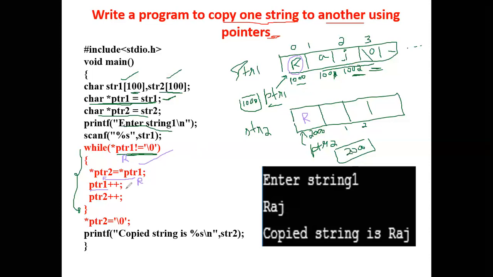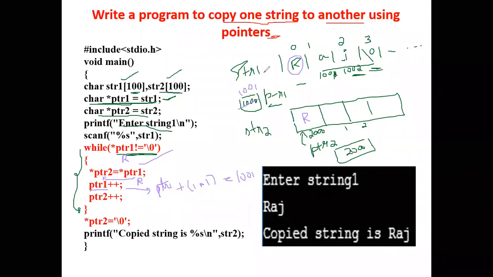Okay, so PTR plus plus is nothing but PTR1 plus 1 into size of pointer. What is the size of the pointer? It is of type character. So the character size is 1. 1 into 1 is 1. PTR is having 1000. 1000 plus 1 will be 1001. So this will be 1001. So 1001 will be pointing to which address? It is made to point to the next address, that is 1001.